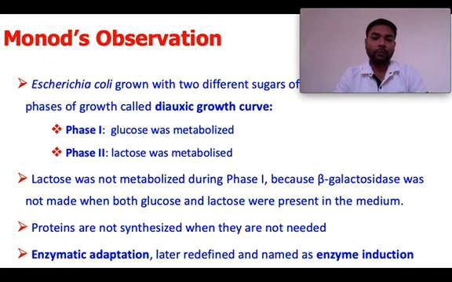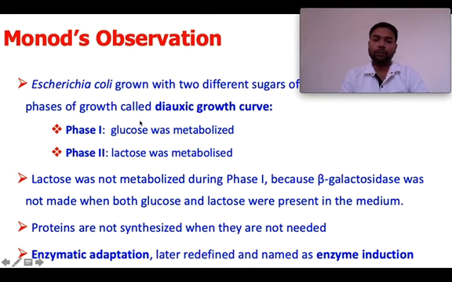He was growing E. coli, Escherichia coli, in a condition where he provided these bacteria with glucose as well as lactose. And what he observed was a diauxic growth phase, a diauxic growth curve. What does that mean? It means that the utilization of the carbon sources, here lactose and glucose, varies. Firstly, the bacteria utilize glucose.